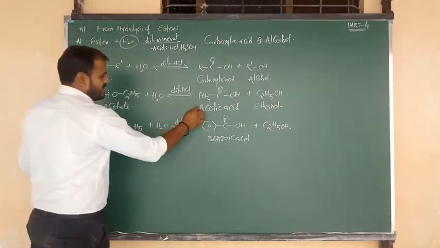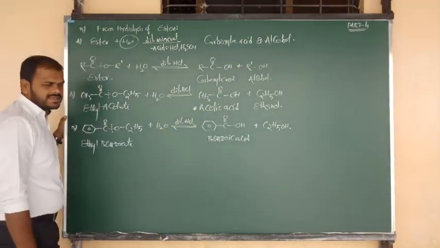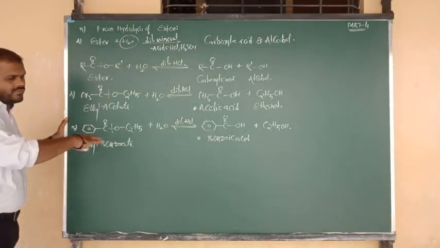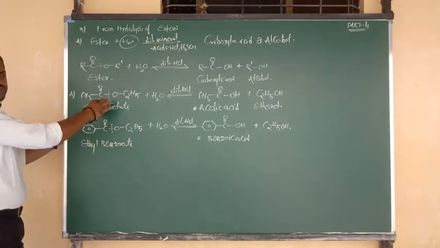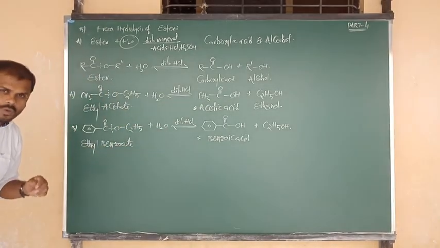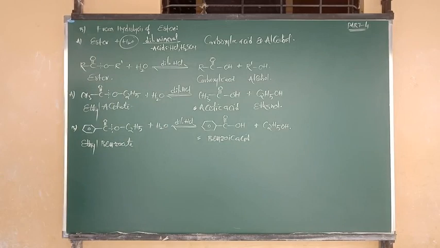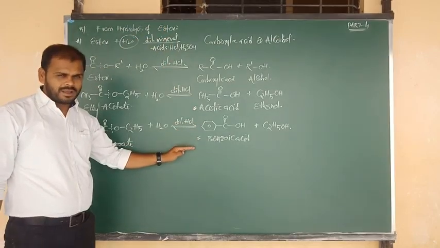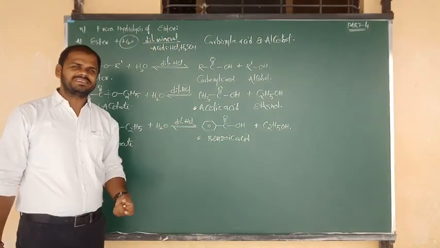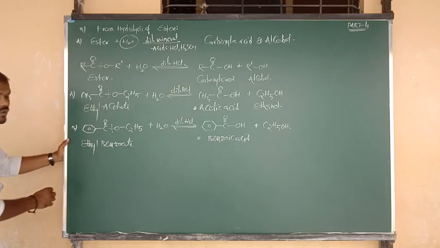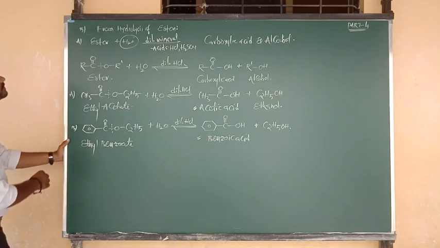So preparation of aliphatic acid means acetic acid, and preparation of aromatic acid, benzoic acid, we did from hydrolysis of esters in acidic medium. Okay, good. Now I am going to consider the hydrolysis of esters. This one we did in acidic medium. Now I am going to consider basic medium. So for that also I am going to give you the statement.